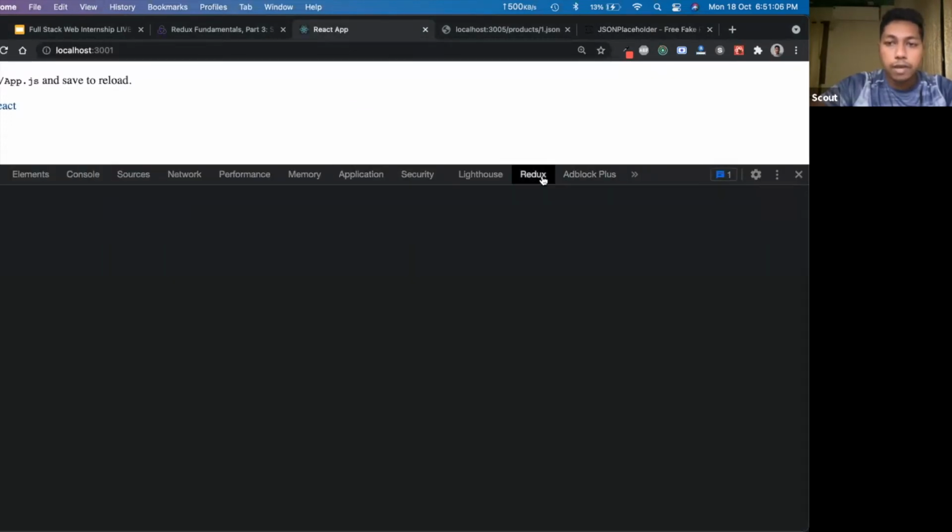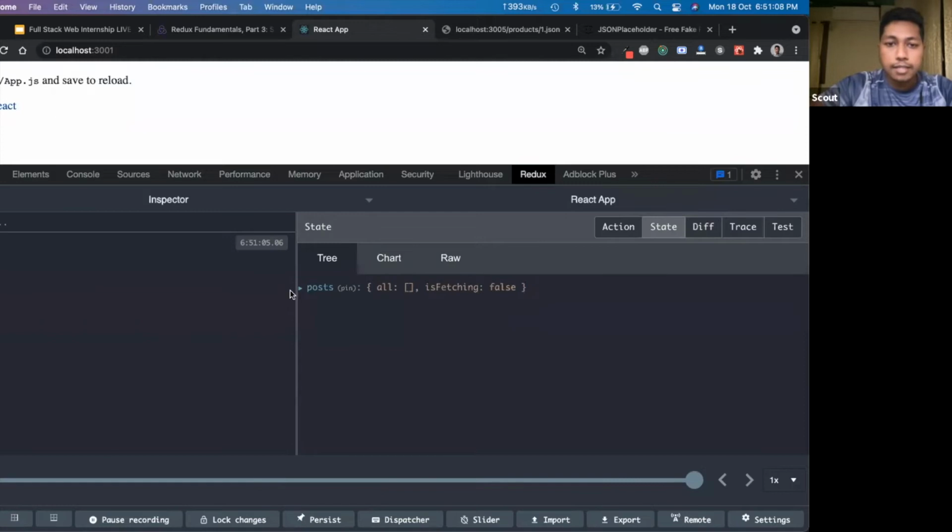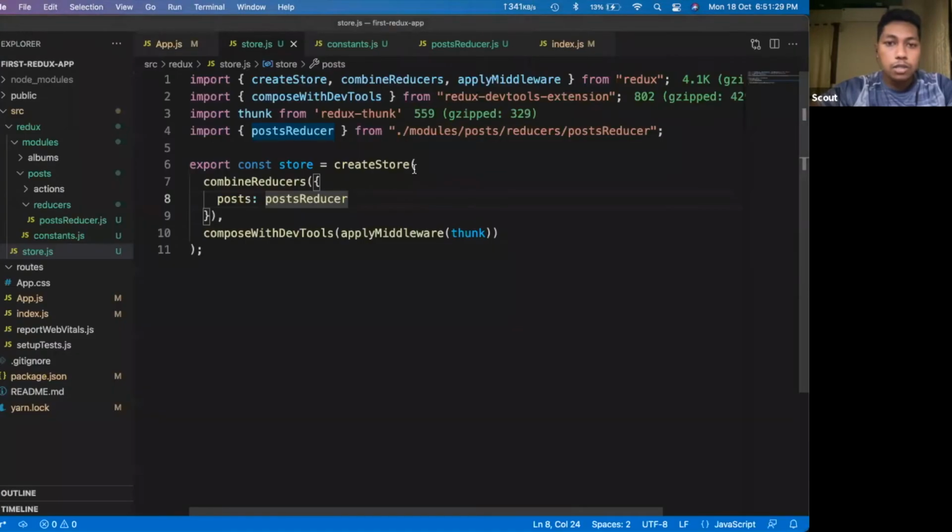It is working. If I go to the Redux state, as you can see, the state is coming. So the state got initialized. There is a variable called all, and there is something called is fetching, meaning whether some sort of fetching is happening or not. As I said, the default values are there. By default, all posts are null right now.